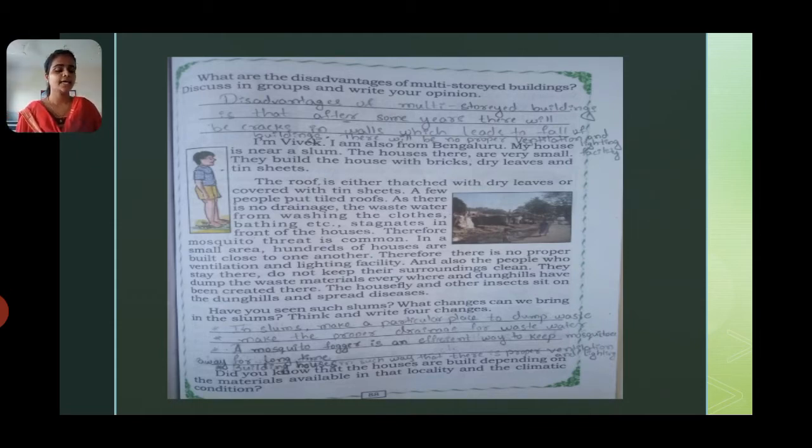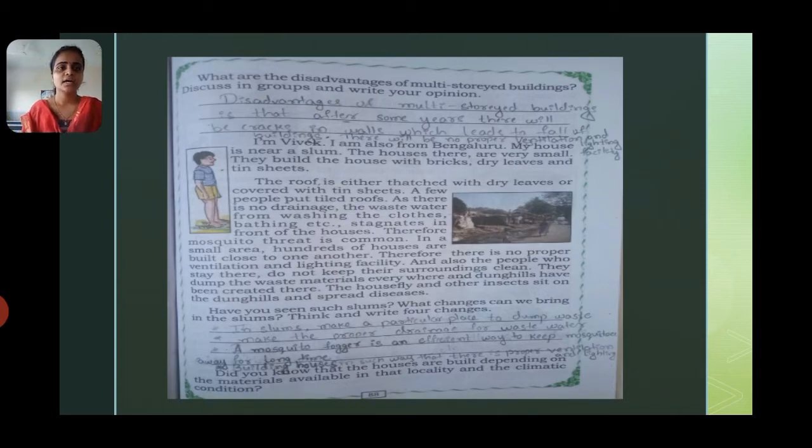Another boy named Vivek is also from Bangalore. Hasina is also from Bangalore. Here they are telling how house construction is different in the same town. He is telling that I am also from Bangalore. My house is near a slum. His house is near a slum.